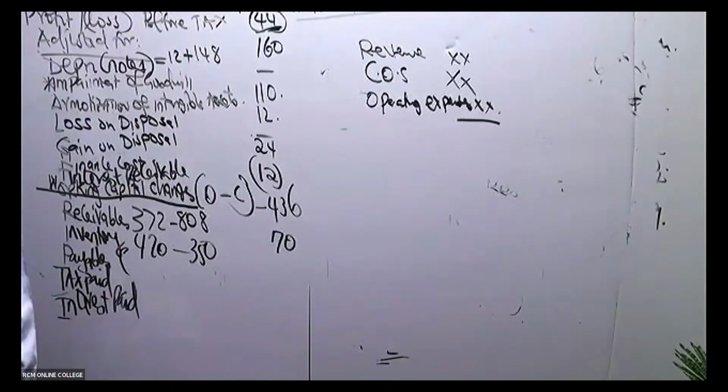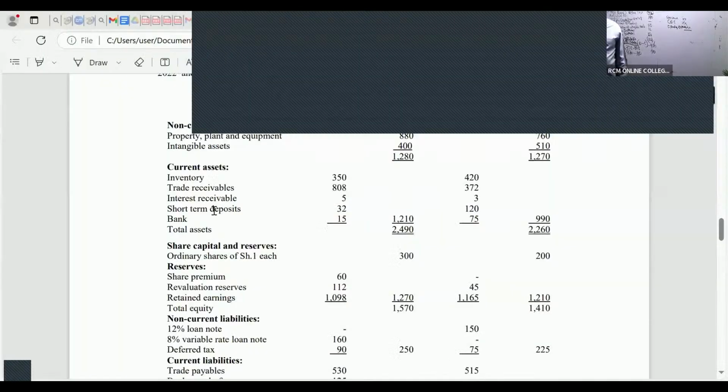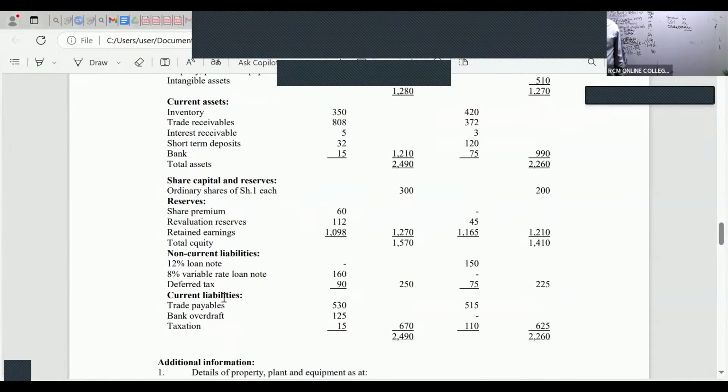You see, working capital is normally a free mark. Because like payables, I will get payables under current liabilities where I'm able to see trade payables. So I can see 515. I can see 515 minus 530.